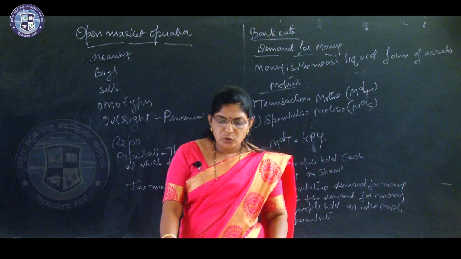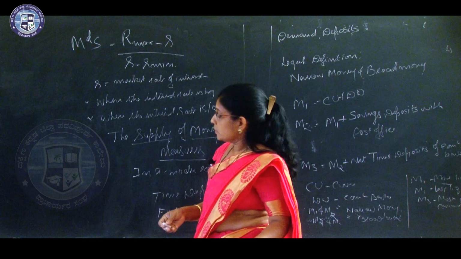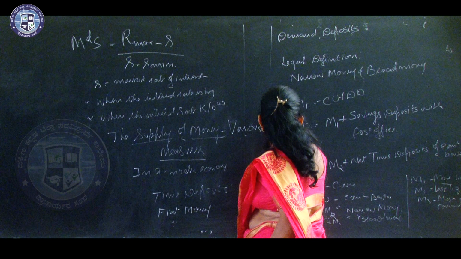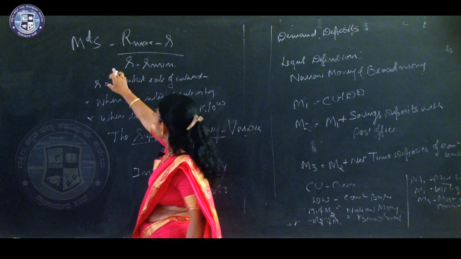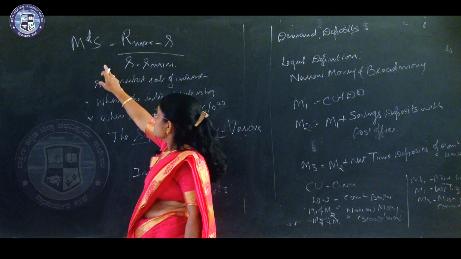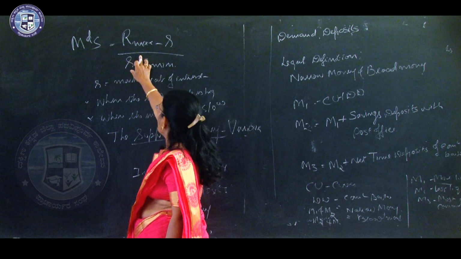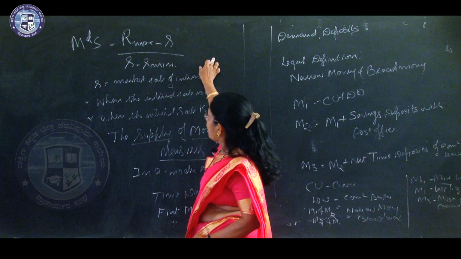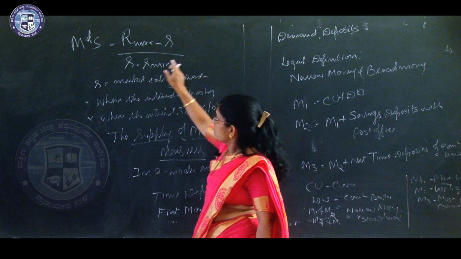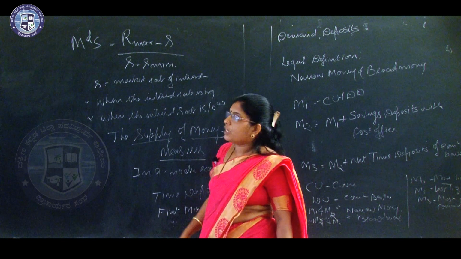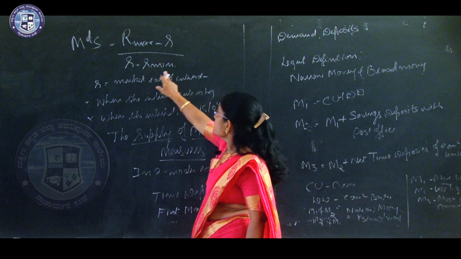So, this speculative demand for money, one second students, see students, MDS, the speculative demand for money, is equal to R maximum minus R divided by R minus R minimum. So what is that? MDS is equal to R maximum minus R divided by R minus R minimum.